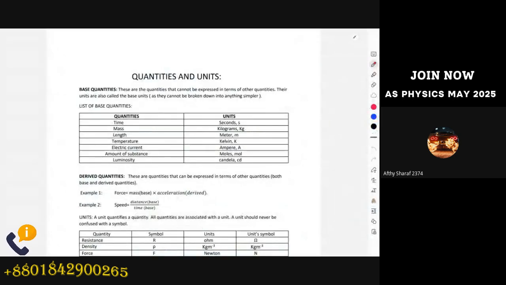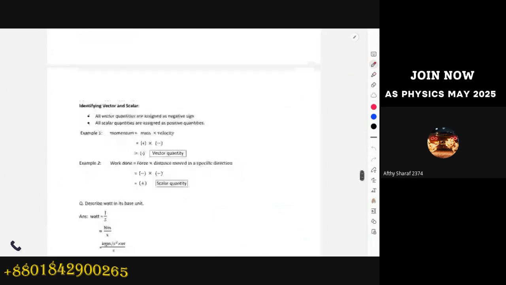Okay, so this is our first topic for AS Physics, that is quantities and units. Before we start with the basic part, I think this is not taught in IGCSE Physics, to be honest. In general, physics has to be qualified into two different sections. For example, there is the term quality, and then again there is the term quantity. So we need to understand what is quality and what is quantity.